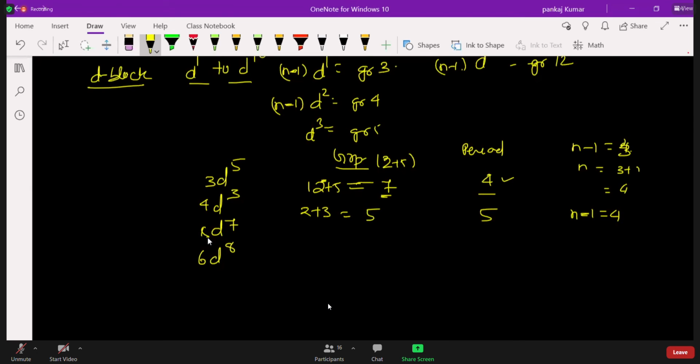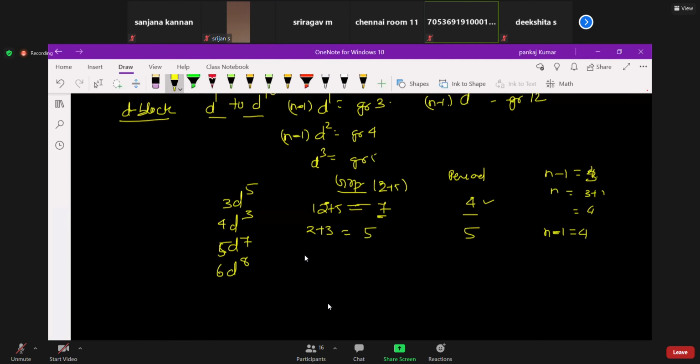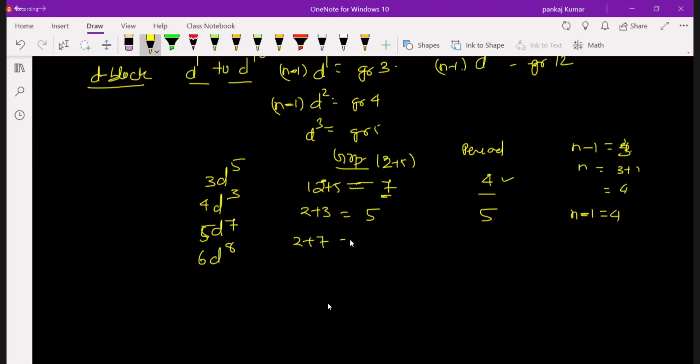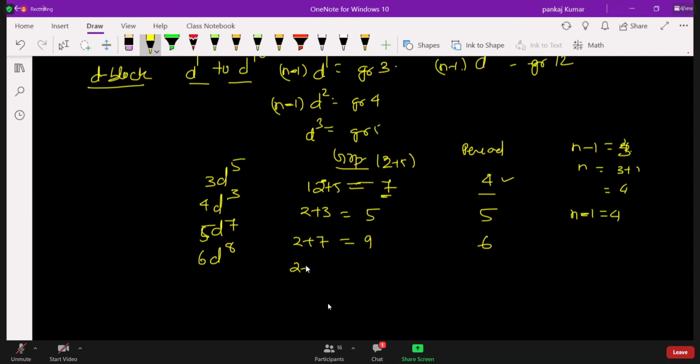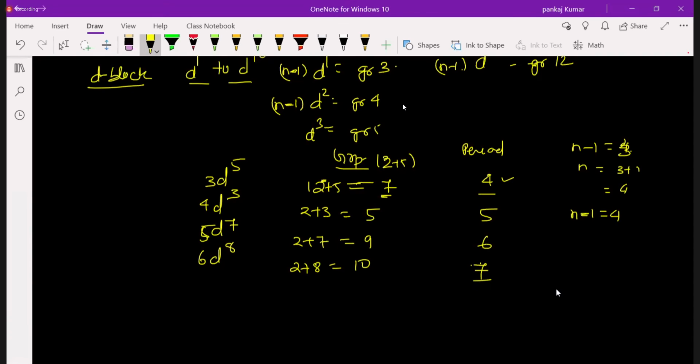For 5D7, it will be 2 plus 7, so group will be 9 and period 6. Similarly 6D8, what is the group? Group will be 2 plus 8, it becomes 10, and period will be 6 plus 1, that is 7. Understood now? So this is the group and period, right?